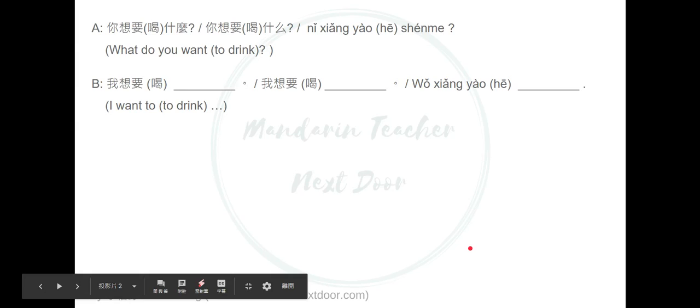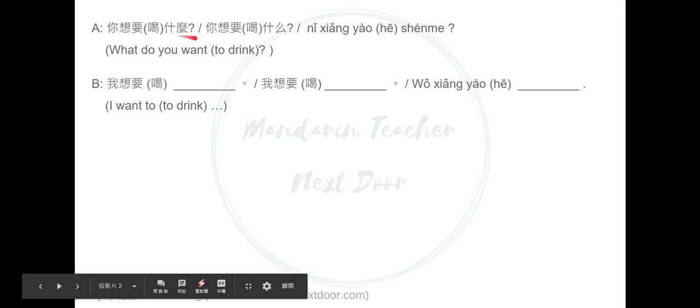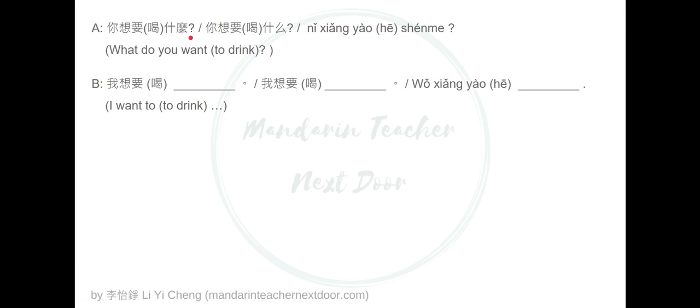First sentence we are going to learn is what do you want, or what do you want to drink? 你想要喝什么？To answer it, you just need to replace the question word, or the content question word, 什么 what, with the answer word you want to say. So 我想要 blah blah blah, or 我想要喝 blah blah blah.